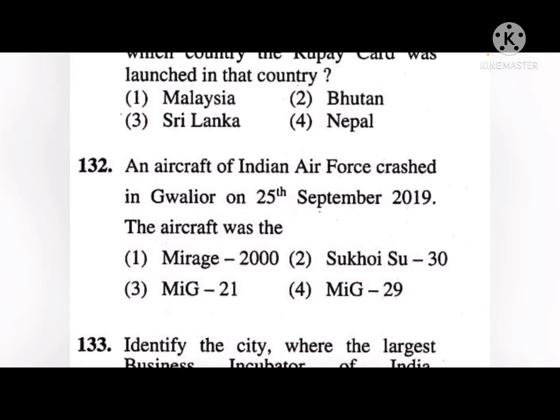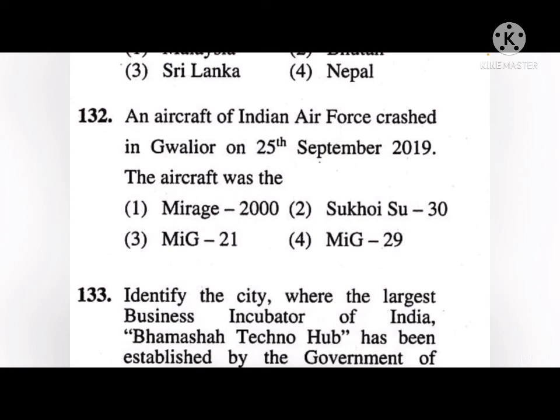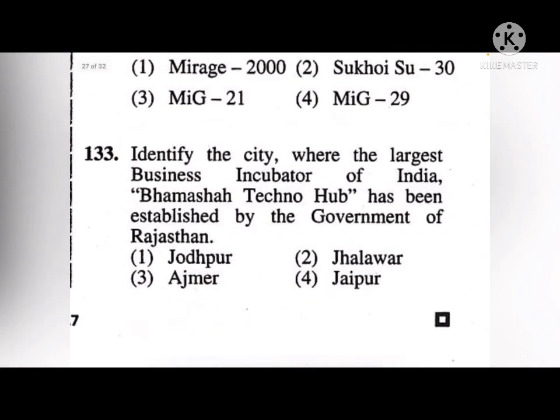Next, an aircraft of the Indian Air Force crashed in Gwalior on 25th September 2019. The aircraft was Mirage 2000, Sukhoi Su-30, MiG-21, MiG-29. Okay, so the correct answer to this is 3rd, that is MiG-21. Next, identify the city where the largest business incubator of India, Bhamashah Techno Hub, has been established by the government of Rajasthan. Jodhpur, Jhalawar, Ajmer, Jaipur. Okay, so the correct answer to this is 4, that is Jaipur.